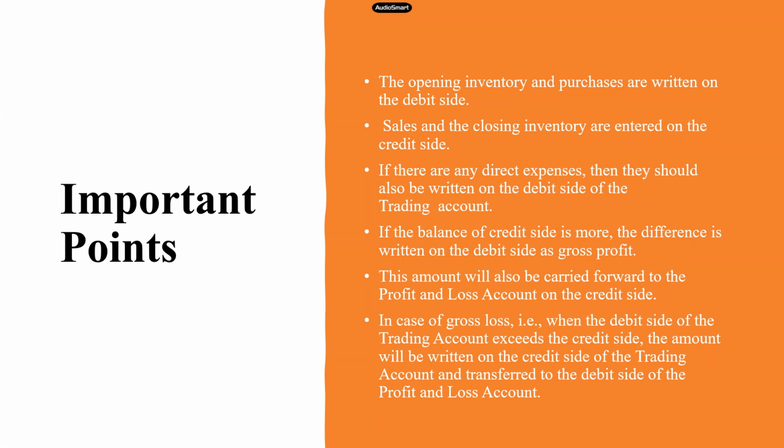So are we clear? We will balance the account. We will write the gross profit and gross loss and put the totals. And after the totals, we will carry forward the gross profit or the gross loss on the opposite side. And from the point where we are carrying forward, our P&L account will start.